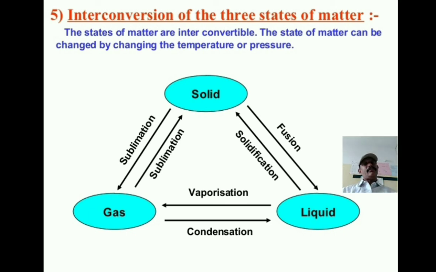And next, you come back here: solid again changes into gas. Camphor, naphthalene balls, iodine and ammonium chloride. When you heat these solids, they directly change into gases, which is called sublimation. And when this gas is collected and cooled, it changes into liquid, called condensation. And liquid changes again into solid, called solidification.